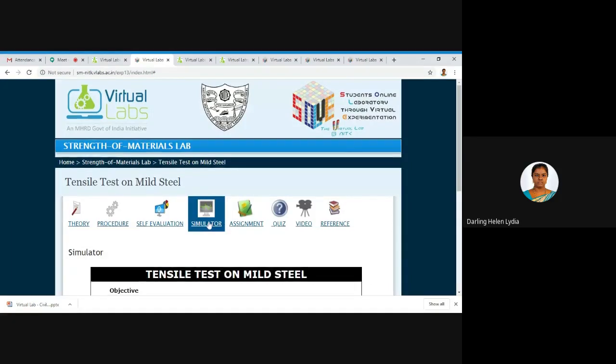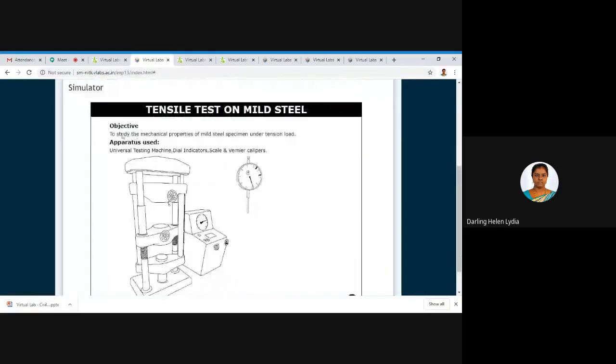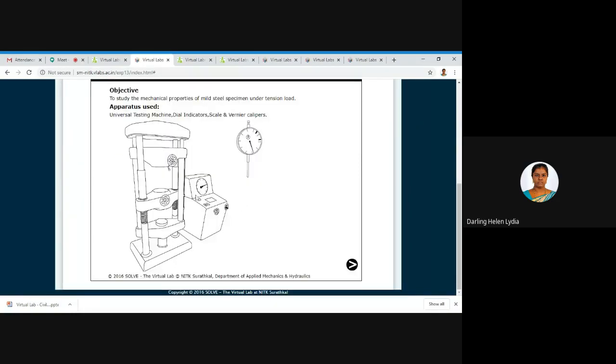So that is the simulator. Under the simulator, you will be seeing a screen. Here also the objective of this particular test is given: to study the mechanical properties of mild steel specimen under tension load. So that is our case. These are the apparatus mentioned over here: universal testing machine, dial indicators, scale and vernier calipers.